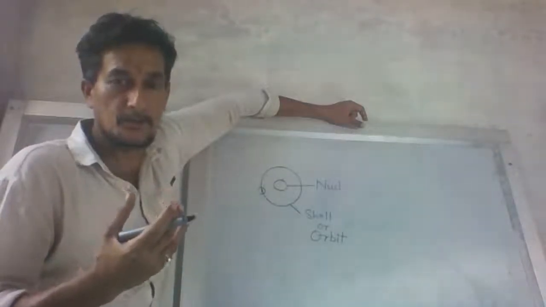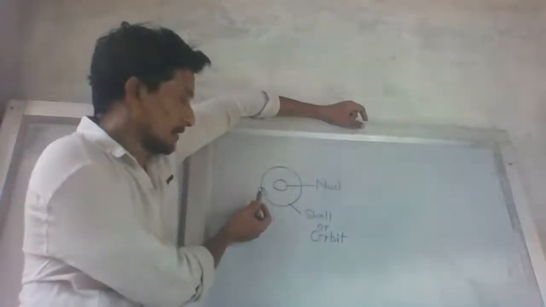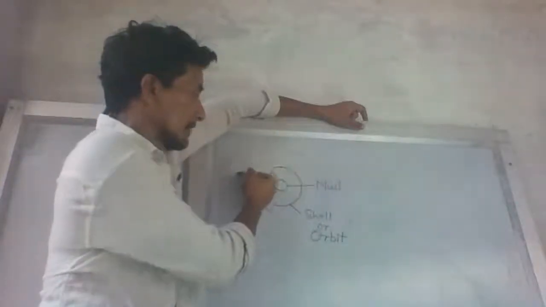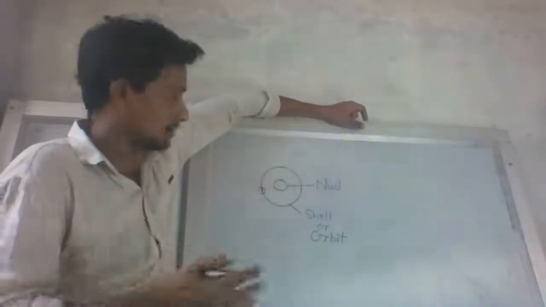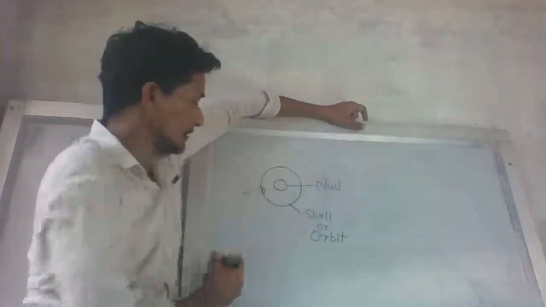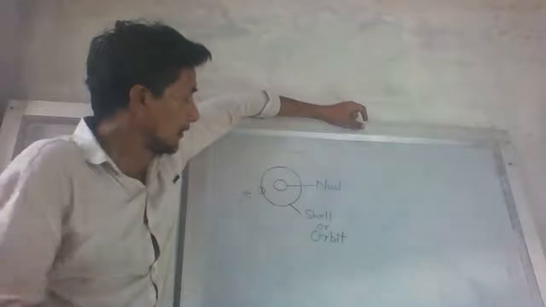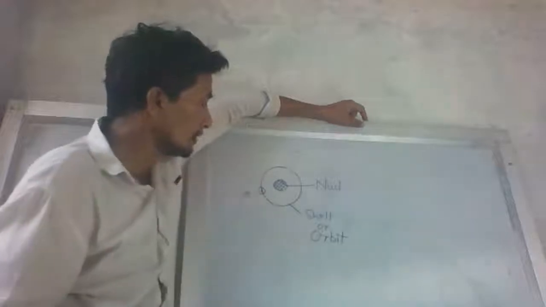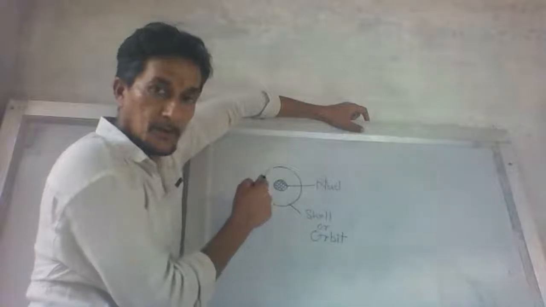So the energy determines the movement of the electron. If it has less energy, it will move in a smaller shell. If it has more energy, it will move in a bigger shell. Got it? I am starting with the first shell. This is the first shell, and the electron is moving in it. This is the electron, written as small e. Now, this is the nucleus. The central part is the nucleus. The electron is moving around this nucleus in a particular shell.